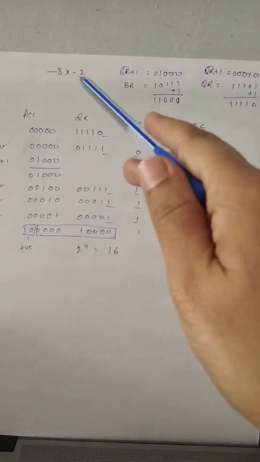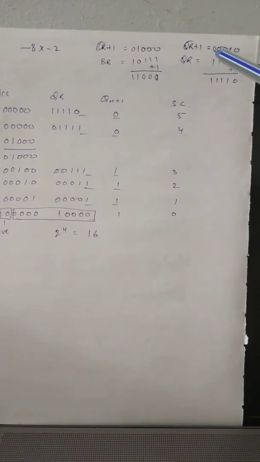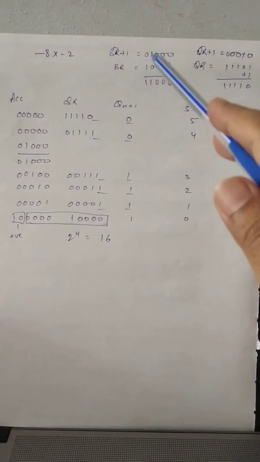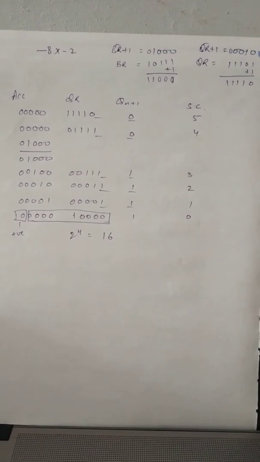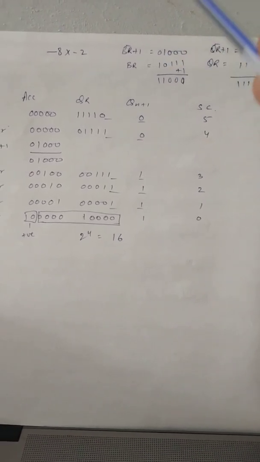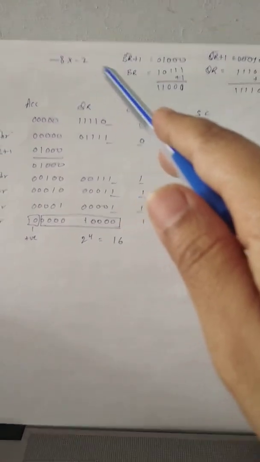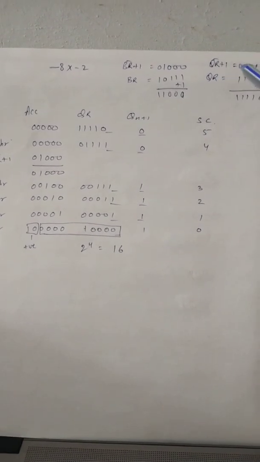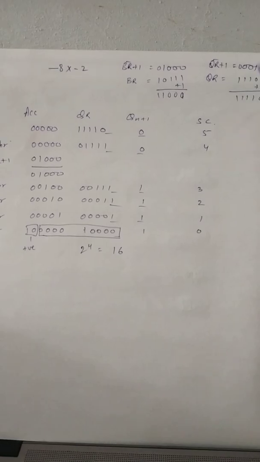Similarly, whatever is given to you was minus 2. That means whatever is there is QR bar plus 1. Right. So it was 5 bits. You make this 5 bits, right? Because of adding 0. The rule that I just told you, that MSB should not be 1, is only applicable with the multiplicand. Multiplier does not have that condition. But you have to add this QR, right? So convert this, you get this.